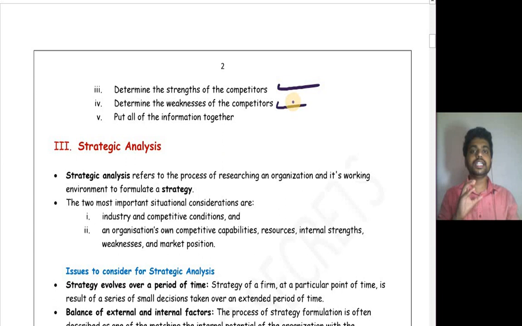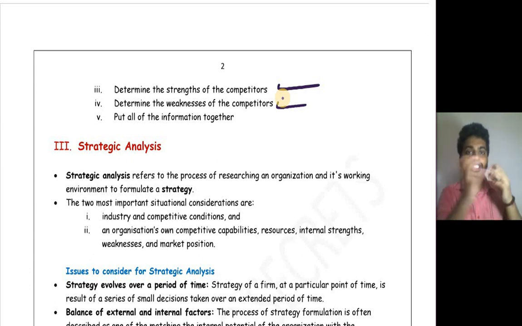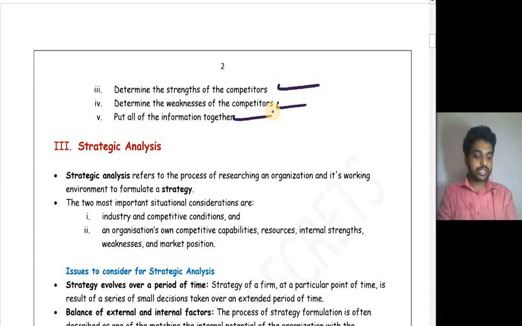Because if they have some weaknesses, you can utilize them as your strength. You can encash that weakness. And finally, you have to put all the information together and conclude how strong your competitor is.